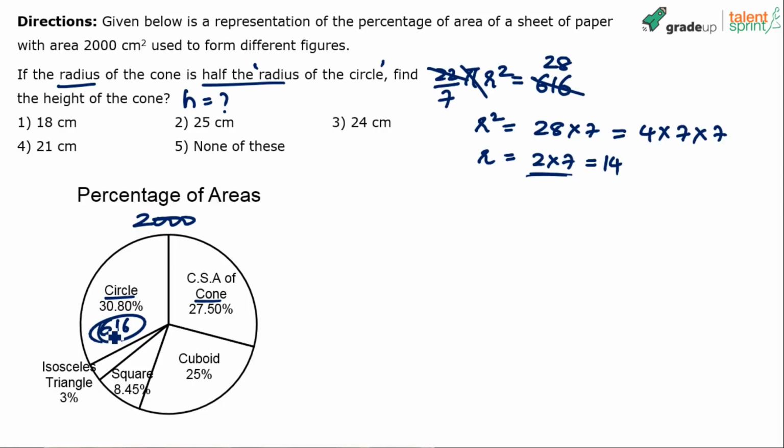Getting it? The first step. I'm not spending too much time on calculation. I'm sure you can do it yourself. We have found the radius of the circle. It comes out to be 14. The question says the radius of the cone is half the radius of the circle. So what is going to be the radius of the cone?